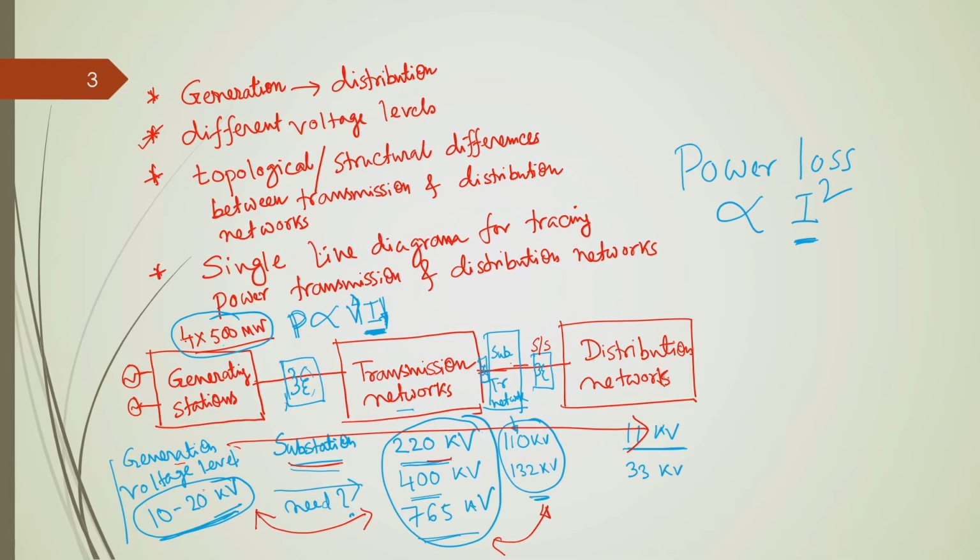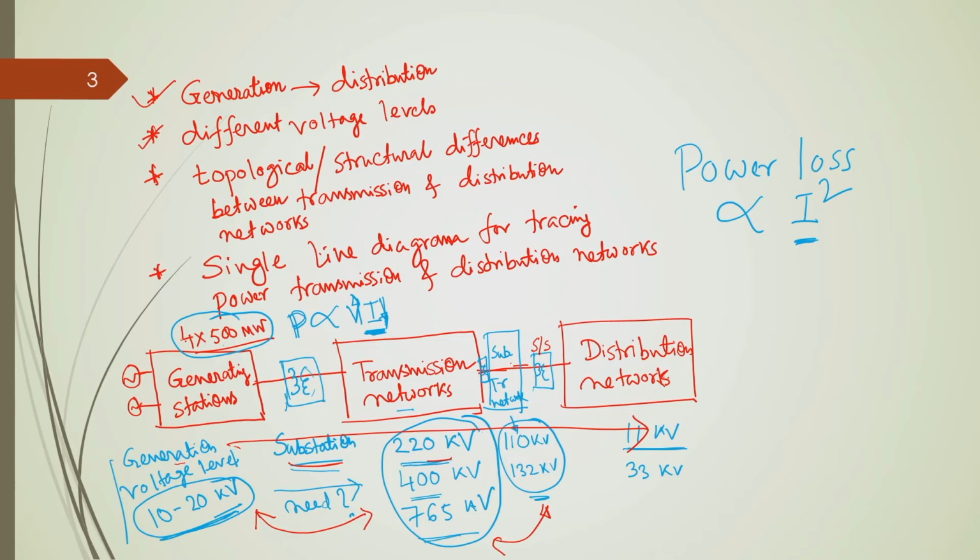First upgradation of voltage level from generating voltage level to the transmission line voltage level, then downgradation of this voltage level from transmission and sub transmission voltage level to the distribution network voltage level. Okay. So, this should be understood by power distribution engineers or researchers. Okay. So, these first two aspects I already discussed.